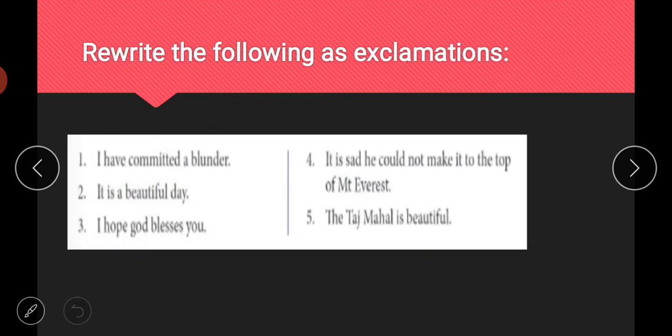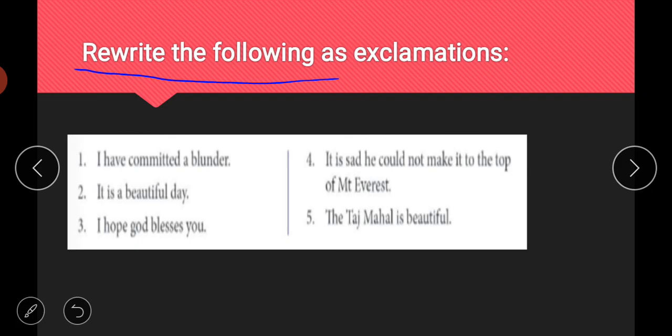So then, last but not the least, you have to rewrite the following sentences as exclamations, using exclamatory signs and all the words that you can use. So first is, I have committed a blunder. Blunder, what is the meaning of blunder, students? Blunder means a big mistake. Sometimes we foolishly or unknowingly make some kind of big mistake, so that is called a blunder. If you have committed any mistake or blunder, you will definitely get sad for that. So how will you change this sentence to exclamatory form? You will simply write, alas, I have committed a blunder.